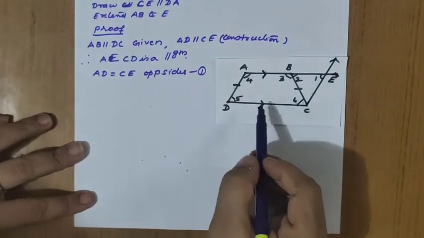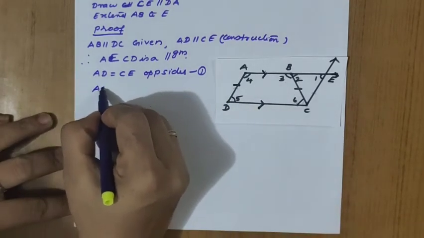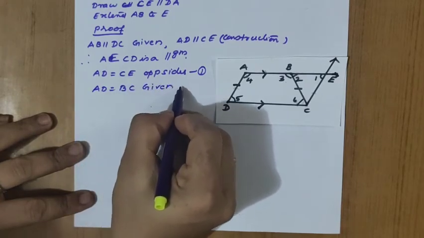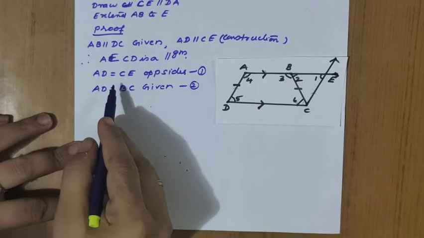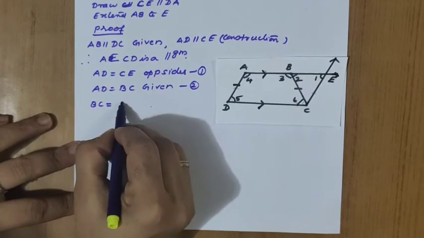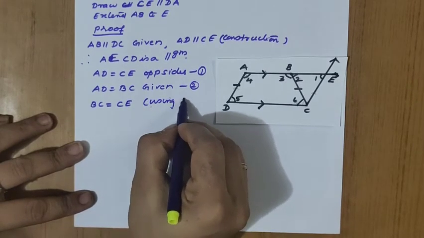Now what is given in the question? AD and BC are equal. AD equals BC, given. So what is the conclusion from this? BC equals CE, using 1 and 2.